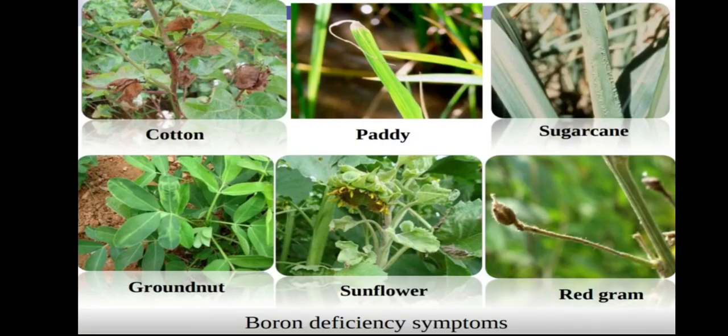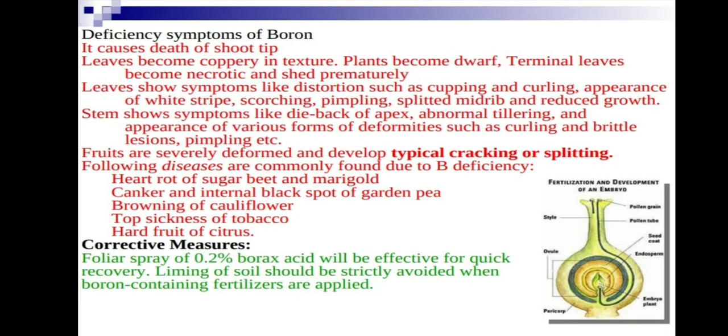Next, boron deficiency is seen in cotton, paddy, sugarcane, groundnut, sunflower, and red gram. See how tips die back and flowers die due to lack of pollination. All these are boron deficiencies. Important boron deficiencies are citrus canker and internal black spot, browning of cauliflower, hard fruit of citrus, and hard root of sugar beet. Typical fruit cracking and splitting, and cupping and curling, are important to note in the deficiency symptoms of boron.